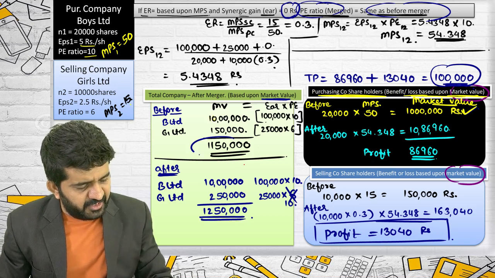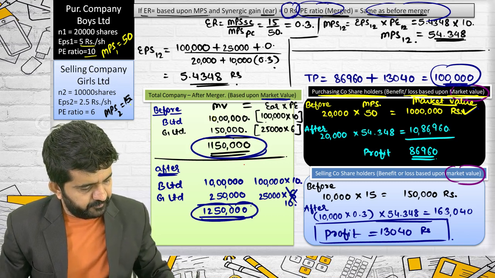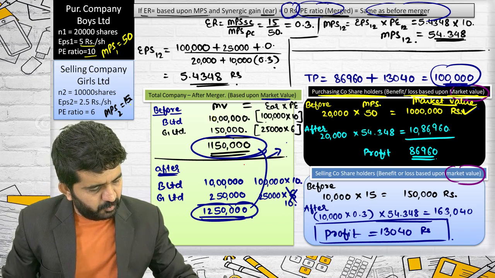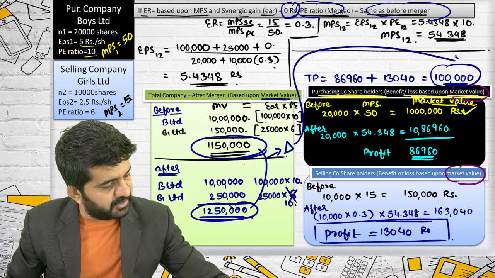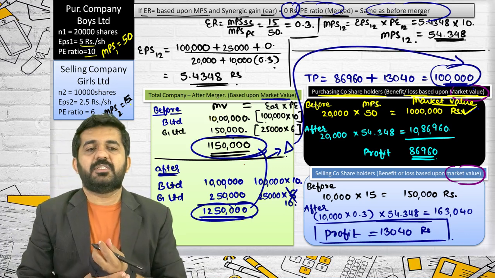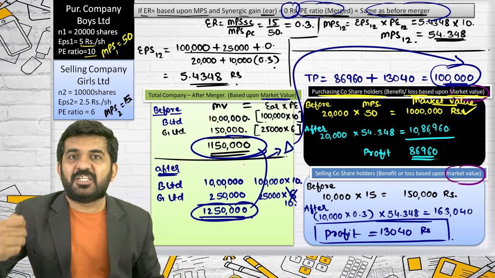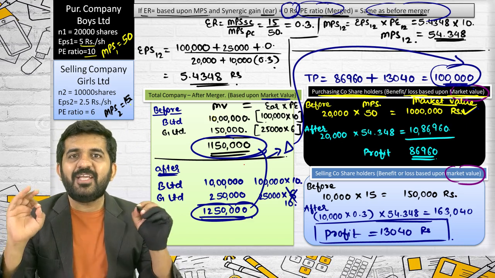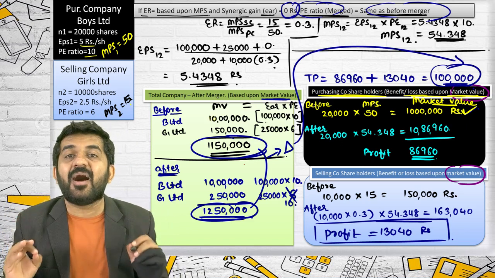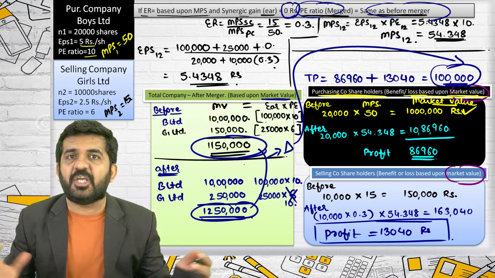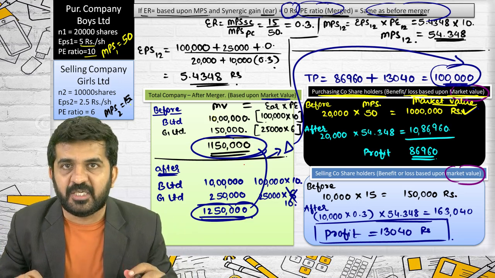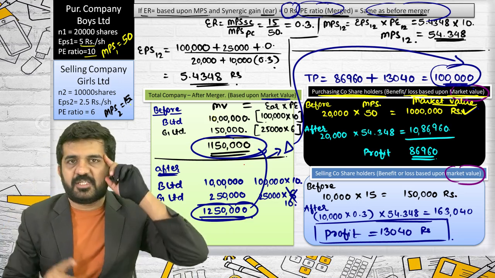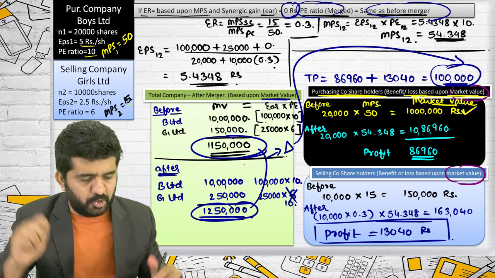So what will be total market value of merged entity? 12,50,000. See, the difference is how much? Is nothing but 1 lakh rupees, which is nothing but profit of merger. Why is this 1 lakh rupees market value benefit happening to the shareholders of both the companies? Only for one reason, as Stuti stated, it is absolutely correct.